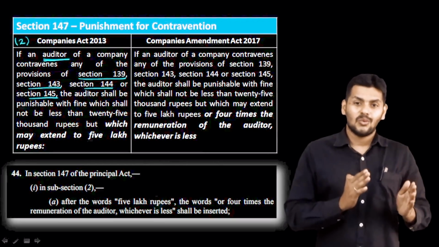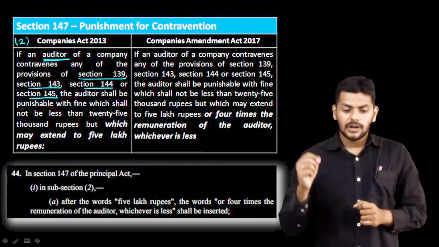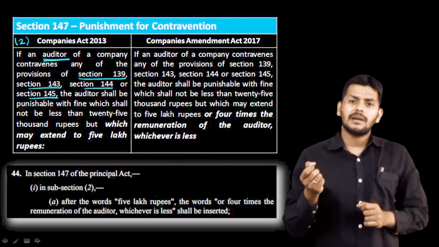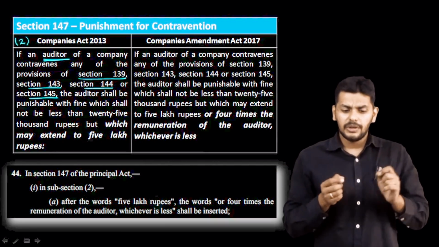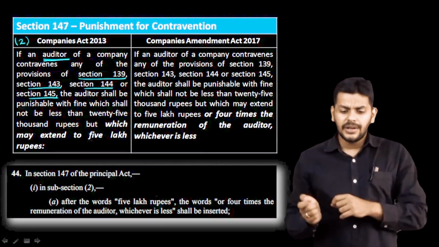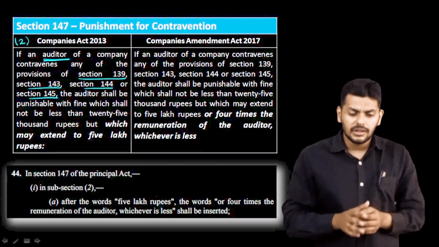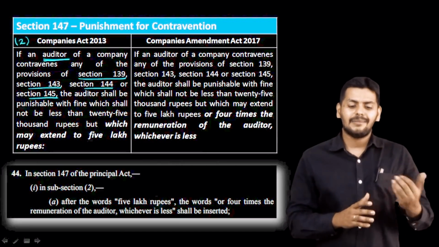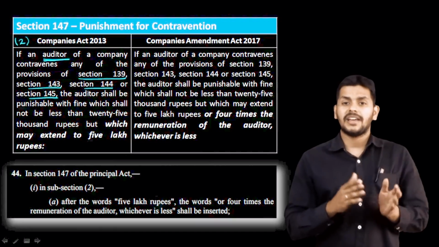Now what is the change here? Earlier the punishment was for the auditor, and here we are talking only about committing the contravention knowingly or unknowingly. When you do it knowingly or unknowingly, there are different punishments. In this case they didn't say anything, so it is unknowingly. The auditor shall be punishable with a fine which shall not be less than 25,000 rupees, which may extend up to 5 lakhs.